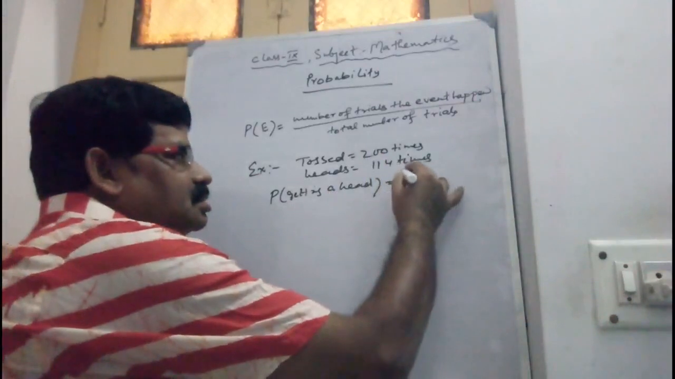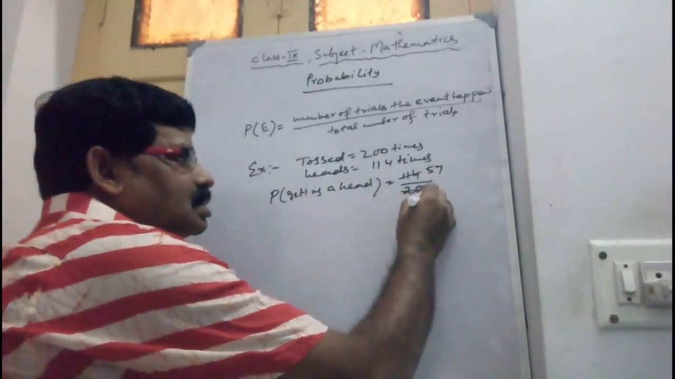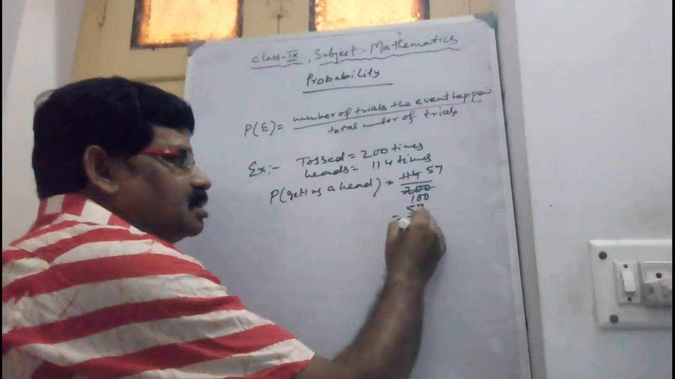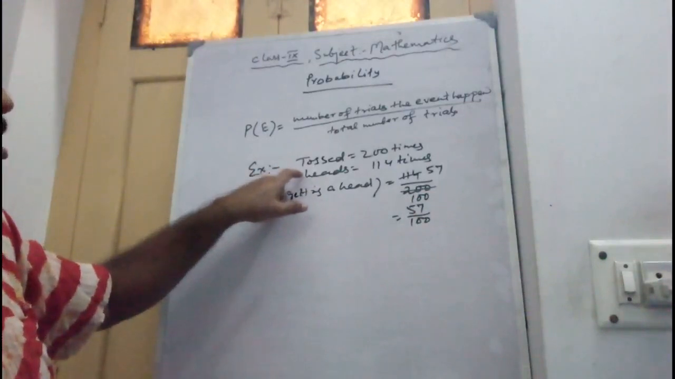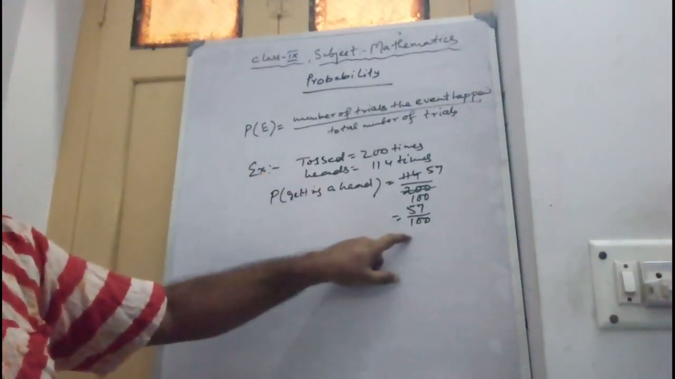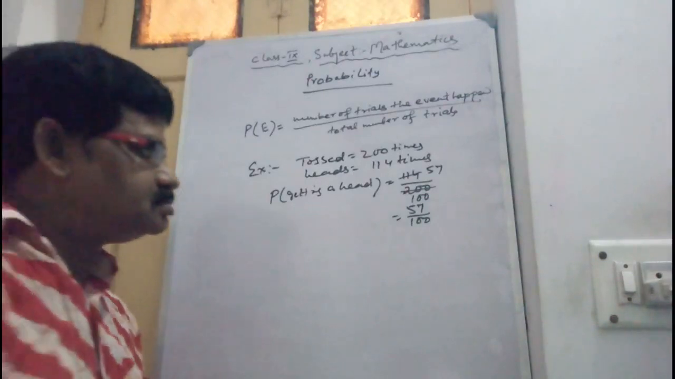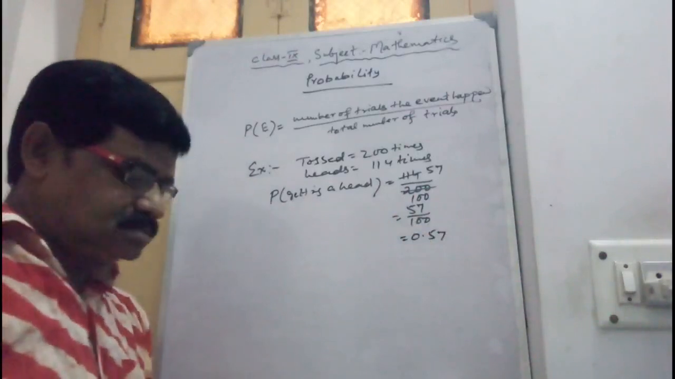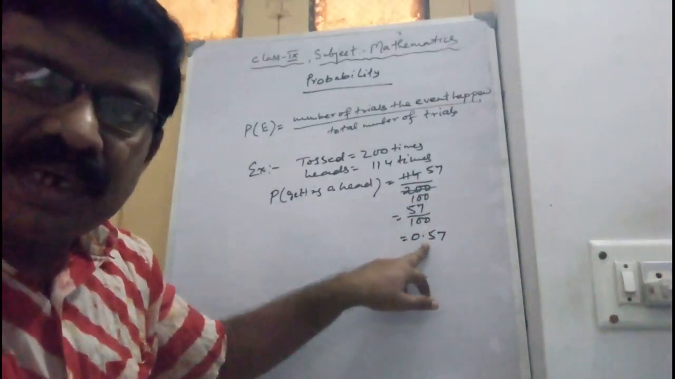Now reduce it. So 7 by 10. So the probability of that event is 7 by 10, or 0.7. If we divide it, then you get 0.7.